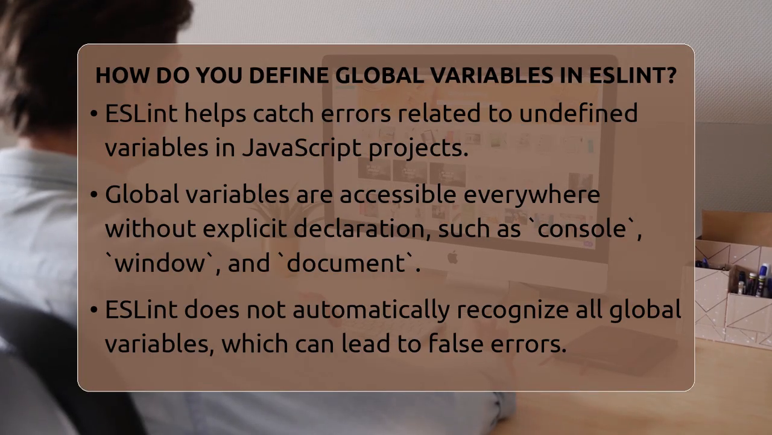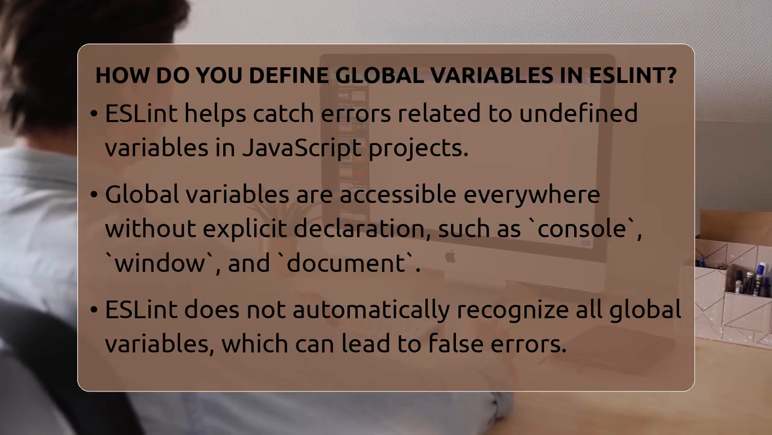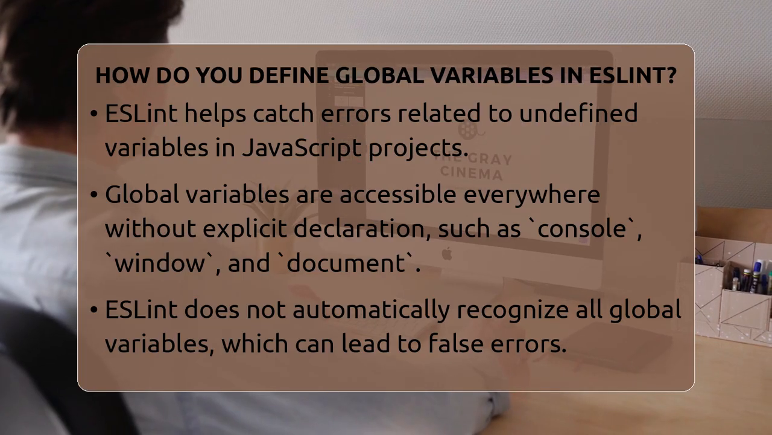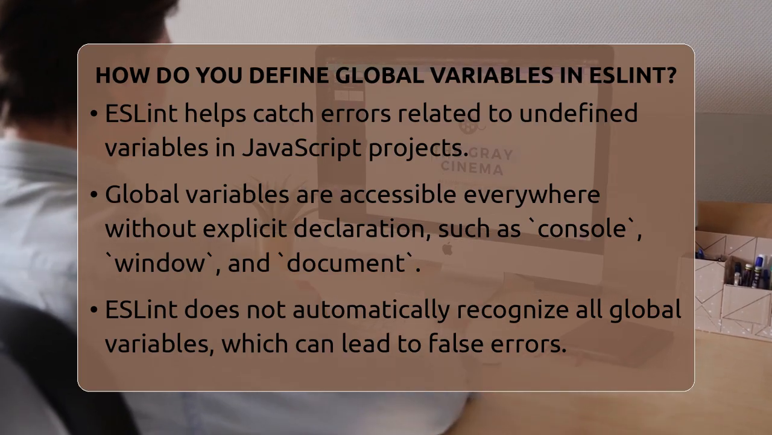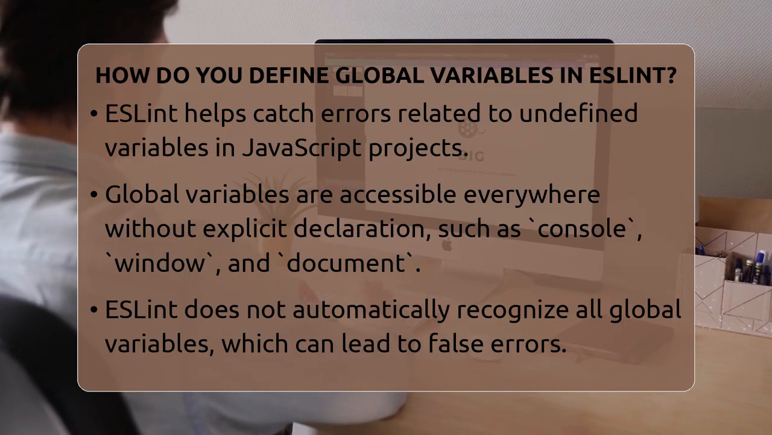How do you define global variables in ESLint? Imagine working on a big JavaScript project and suddenly getting errors about variables not being defined. That can be frustrating, right? Well, that's where ESLint comes in. It helps catch mistakes early, but sometimes it needs a little guidance. Today, we're talking about how to tell ESLint which variables are okay to use globally.